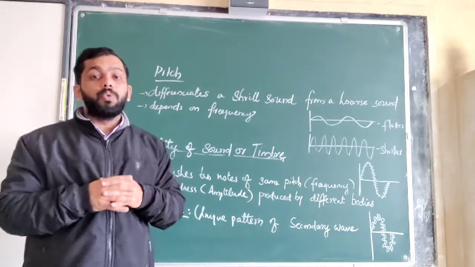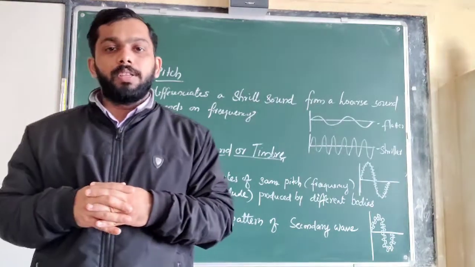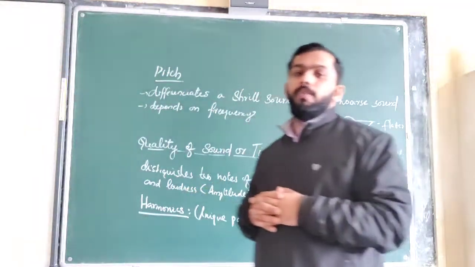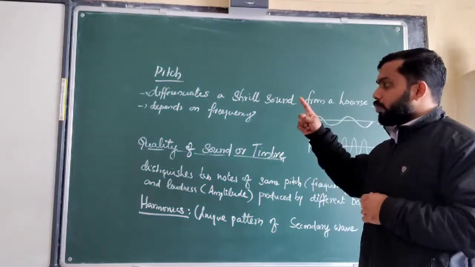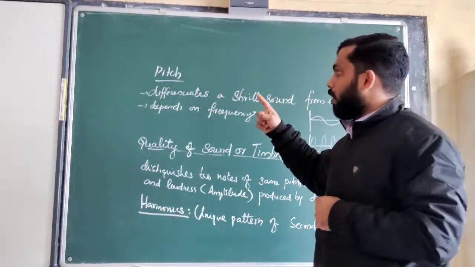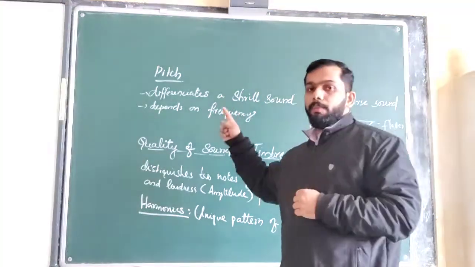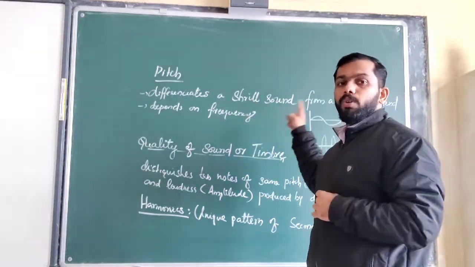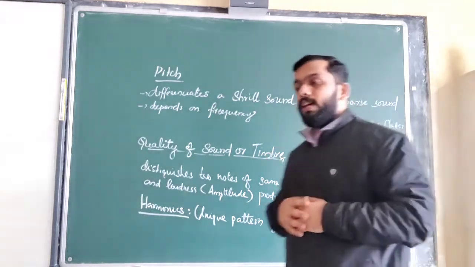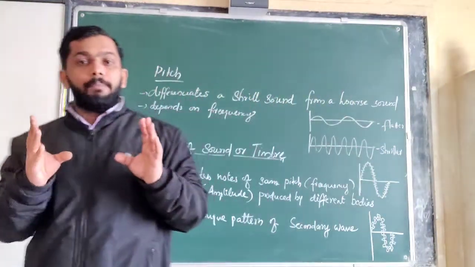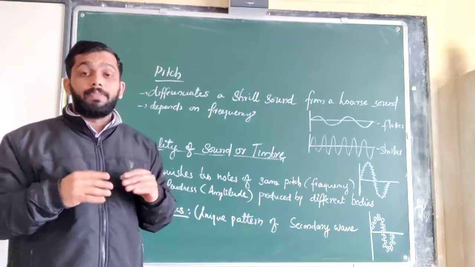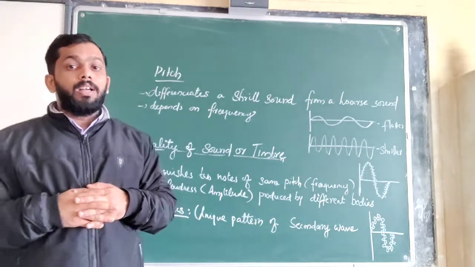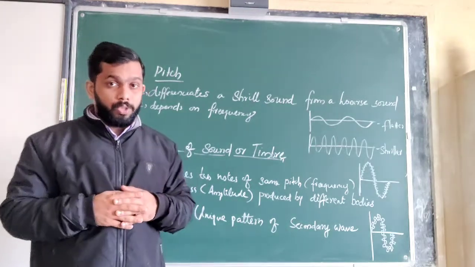Okay, so these are the two characteristics of sound. So what things have we learned? We have learned about pitch, the characteristic of sound which differentiates between a shrill sound and a hoarse sound. We have seen that this pitch is completely controlled by frequency. When the frequency is more, the sound will be shriller. When the frequency is less, the sound will be flatter or hoarse.